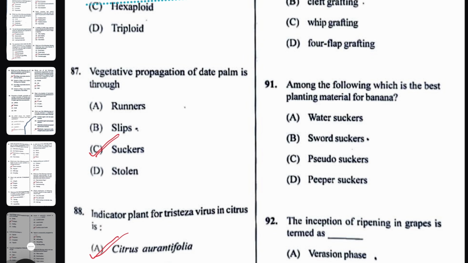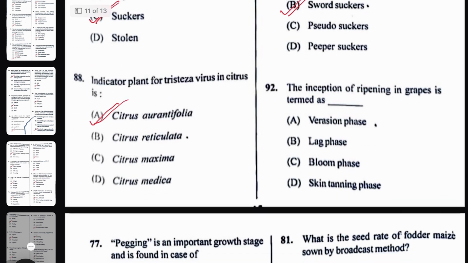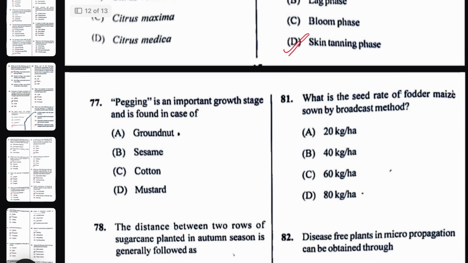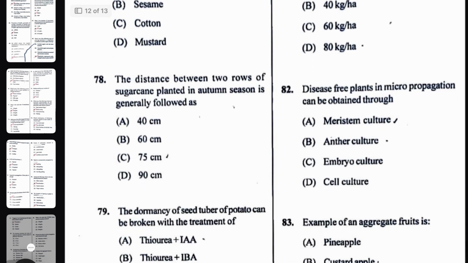That is sword sucker. The inception of ripening in grapes is termed as the skin tanning phase. Next, pegging is an important growth stage and is found in which crop? That is groundnut. The distance between two rows of sugarcane planted in autumn season is generally 75 centimeter.